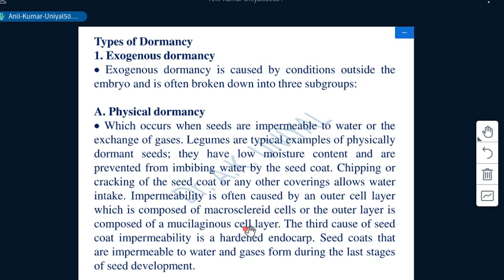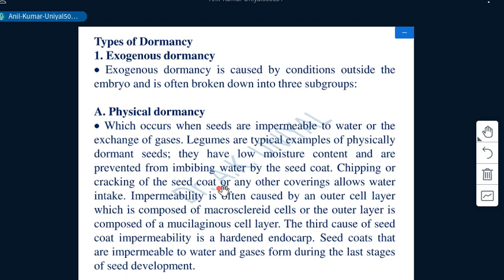as we have number one category, that is exogenous dormancy, which is caused by conditions outside the embryo, and it is often divided into the following headings. Number one of them is physical dormancy.